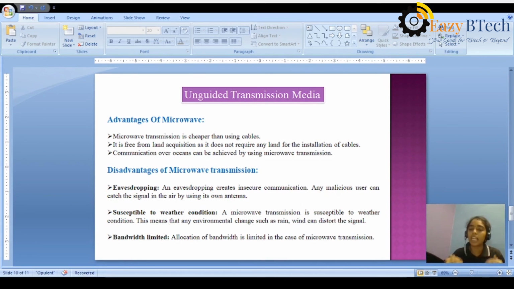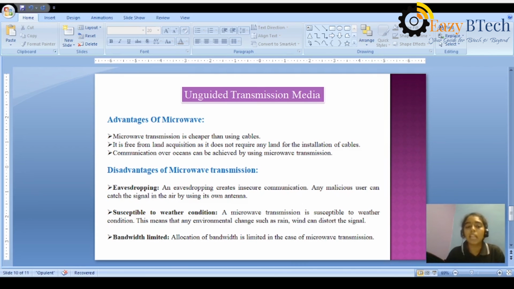At the top of the towers, the antennas are provided, and we have a direct line of sight wireless connection for sending the data from source to destination. Communication over oceans can be achieved by using microwave transmission, even with an ocean between sender and receiver.